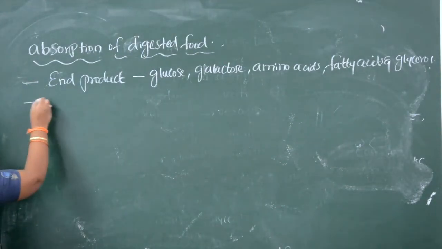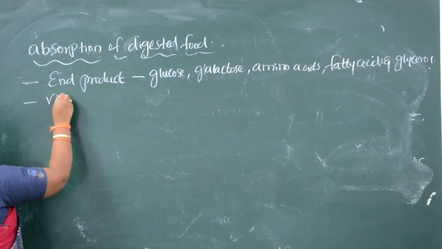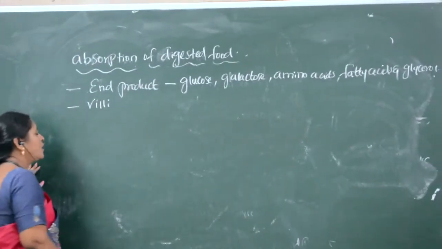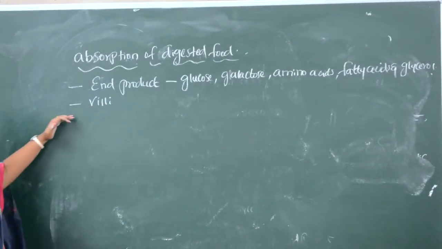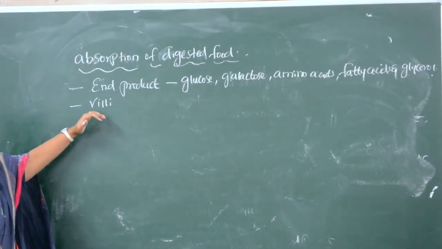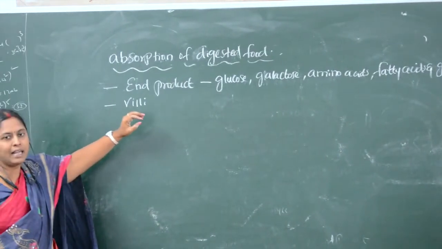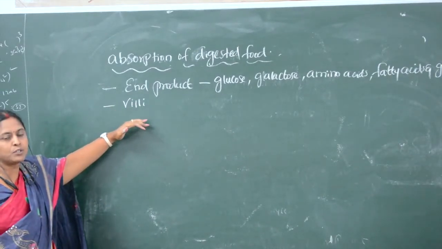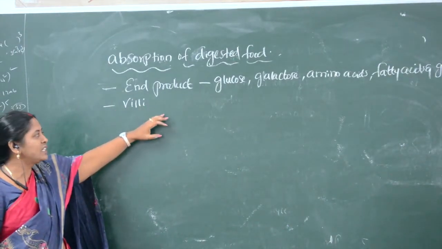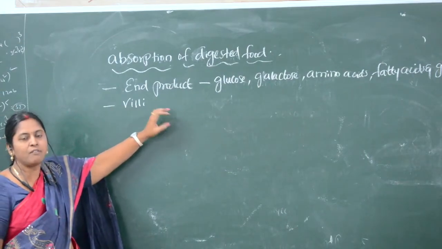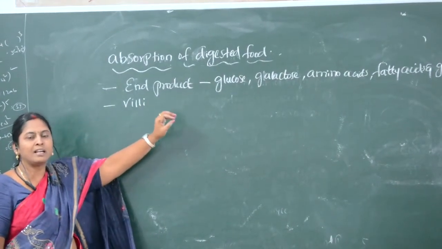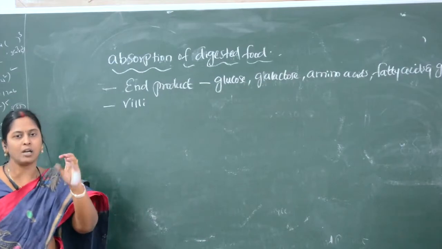In the small intestine, we have already seen structures called villi and microvilli. Microvilli are finger-like microscopic projections which increase the surface area for the absorption of digested food materials in the small intestine.